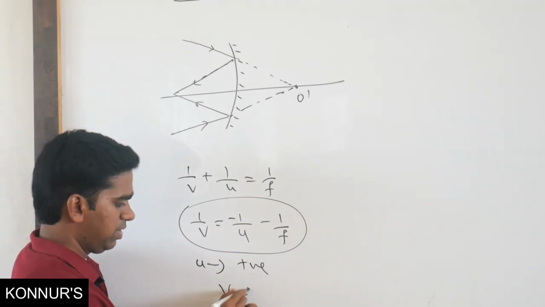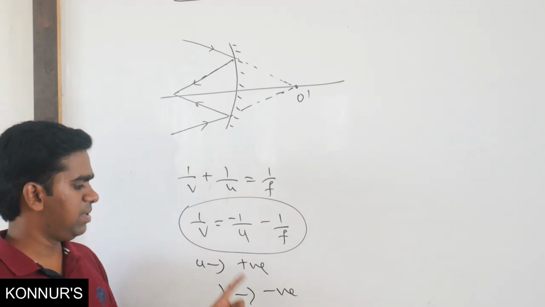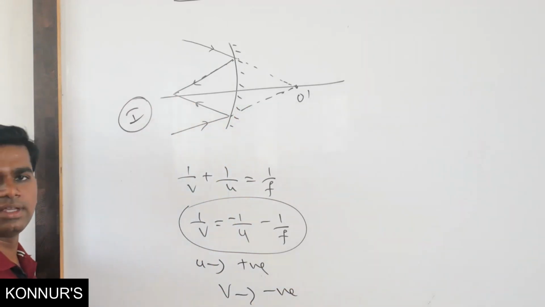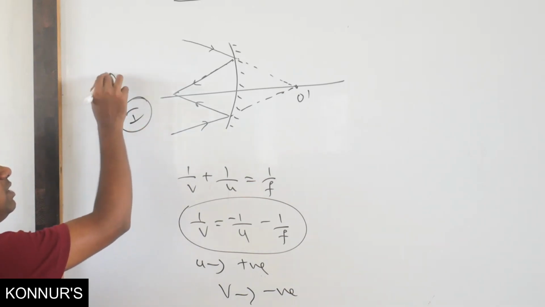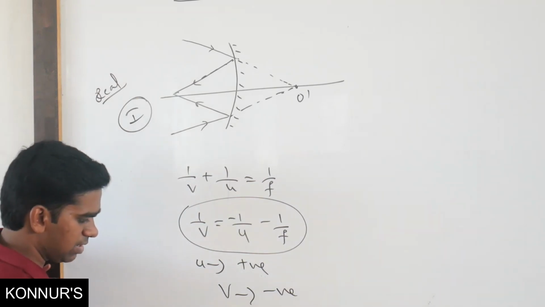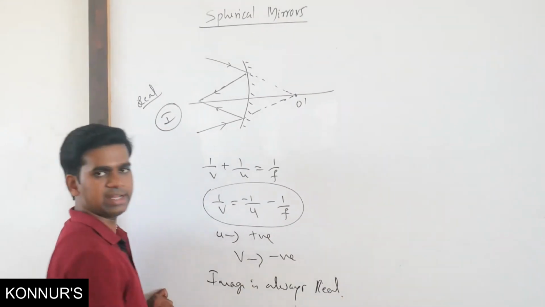So v, your image distance, is always going to be negative. Image distance always negative means the image is always going to be on this side. If the image is on this side, it is real, so the image is always real.